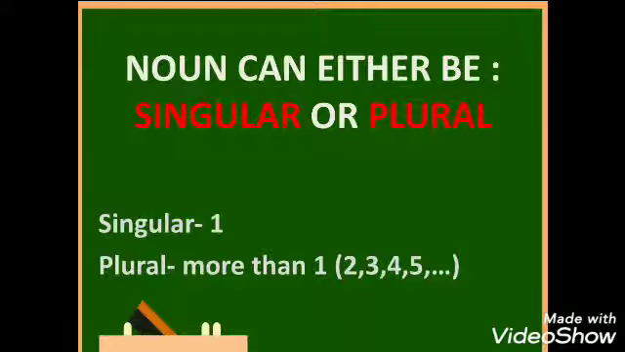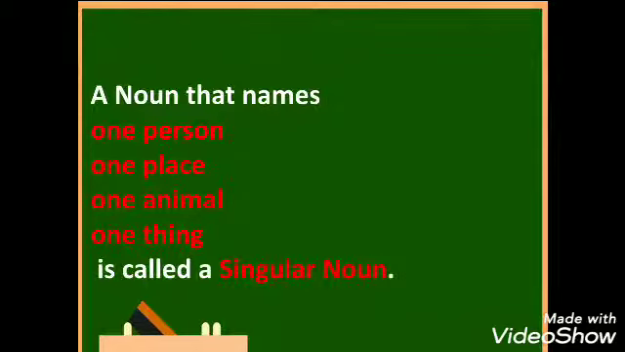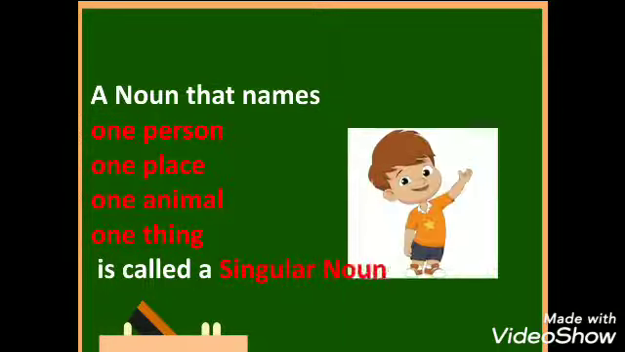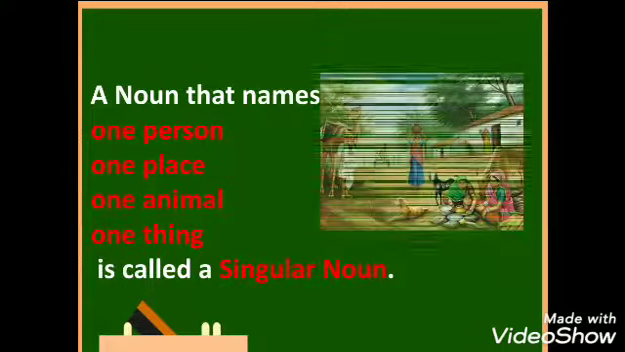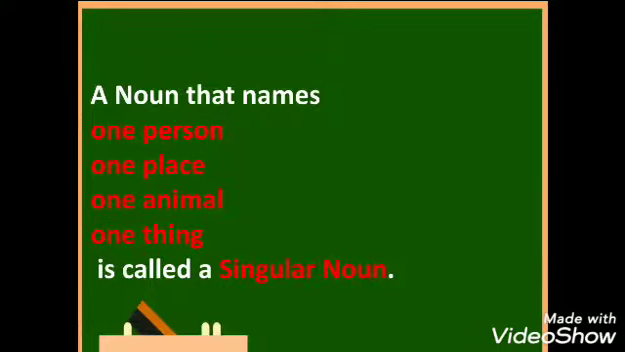So students, I hope by now you got the idea about what is a singular noun. The definition can be like a noun that names one person, one place, one animal or one thing is called a singular noun. That is, when we talk only about one particular person or one particular place, one particular animal or one particular thing, then it is called a singular noun. For example, a boy, a village, an elephant, a ball.